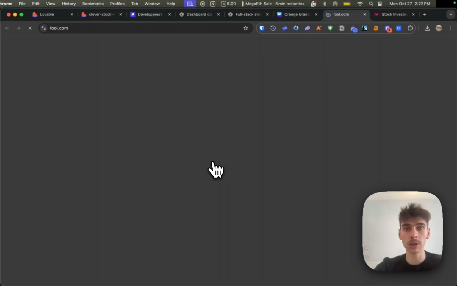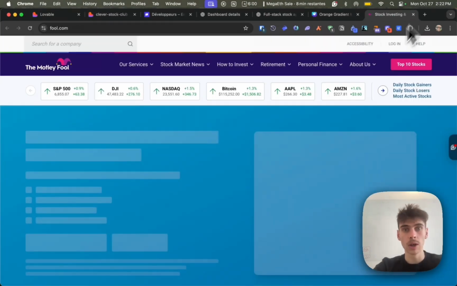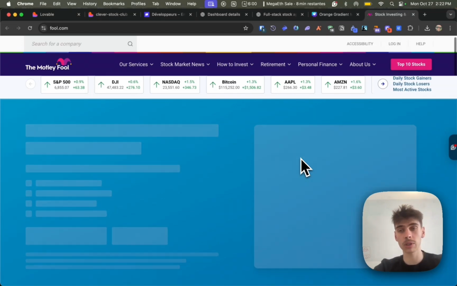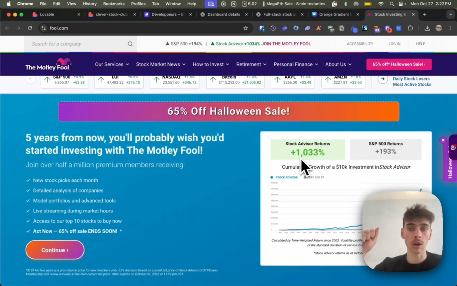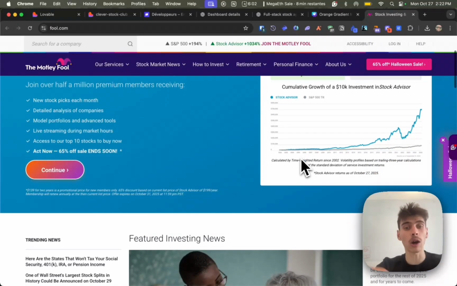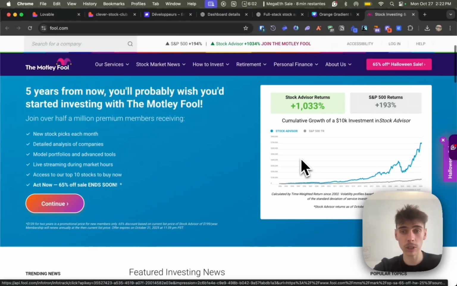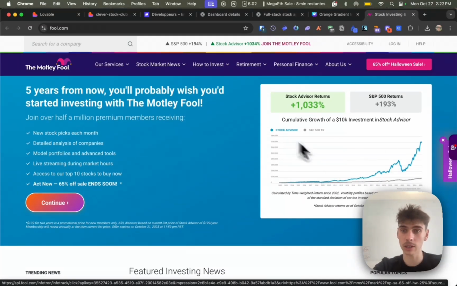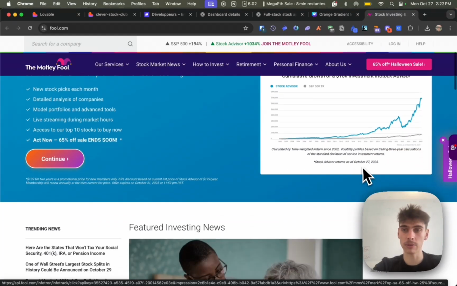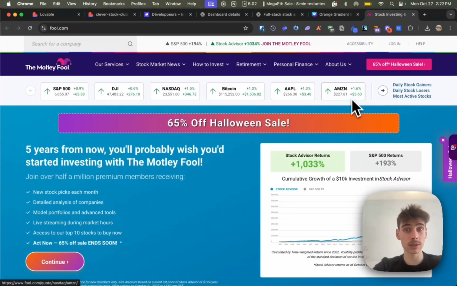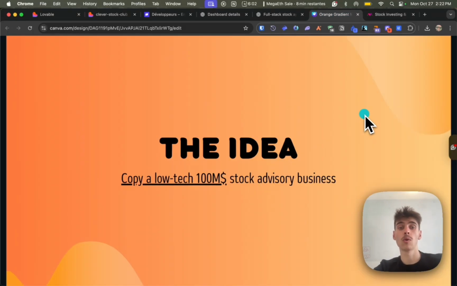And in our case, we're going to copy motleyfool.com, which is a stock advisory business where basically they choose picks of stocks in the market that outperform the market. And they've been doing pretty well in the last 20 years in terms of performance. We can see they have a good stock advisory system, and the business is also doing pretty well because they're doing more than 100 million in revenue. So what we want to do today is copy this business, at least in terms of tech, to show it's pretty easy to actually copy this kind of business now.